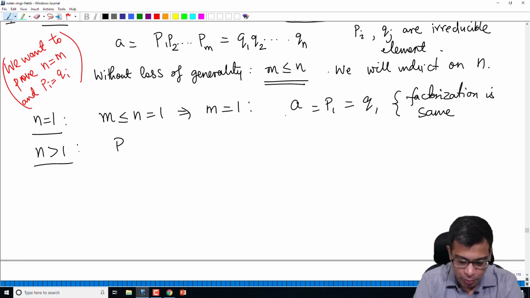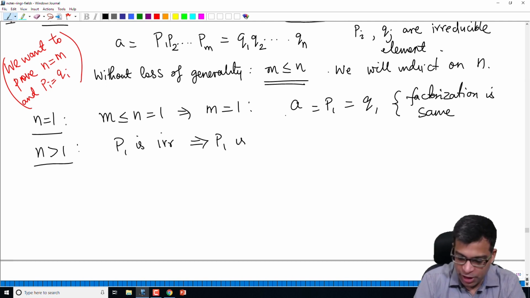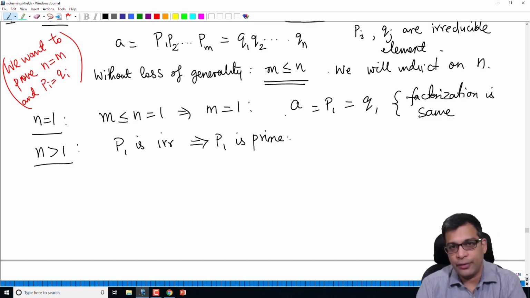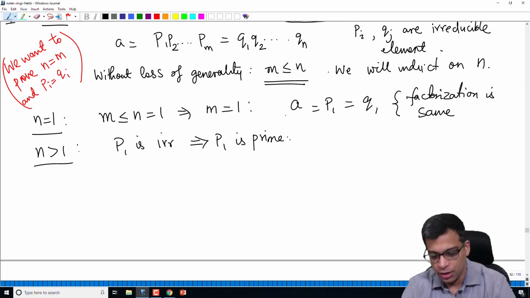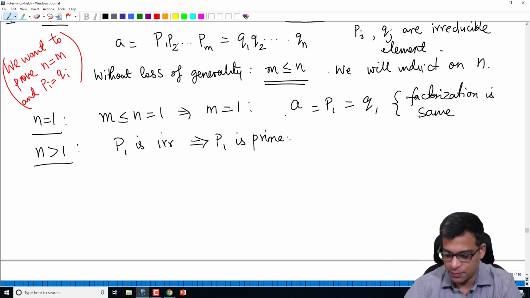Now note that p1 is irreducible. This implies p1 is prime by hypothesis, because I am assuming that every irreducible element in our ring is a prime element. p1 is irreducible because we have taken an irreducible factorization, and by hypothesis of the proposition it is prime.